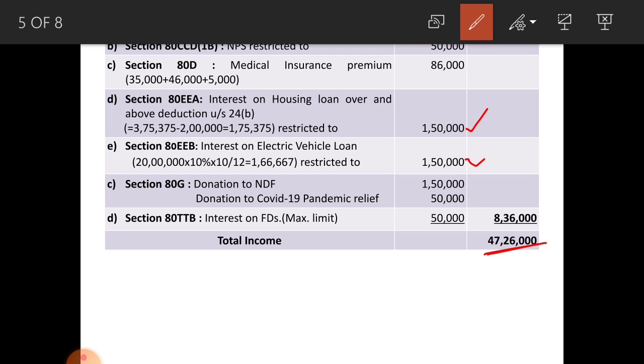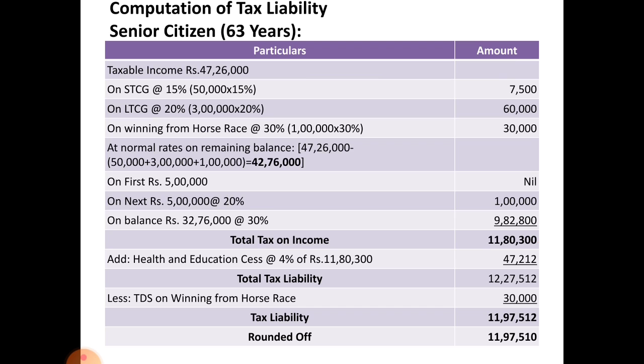On this you have to calculate the tax liability. See the calculation. Computation of tax liability of Mr. Swagat. He is a senior citizen aged 63 years. Here on casual income, short term capital gain at 15% and long term capital gain, the tax rate is same, that is on short term capital gain at 15% of 50,000 amounts to rupees 7,500.